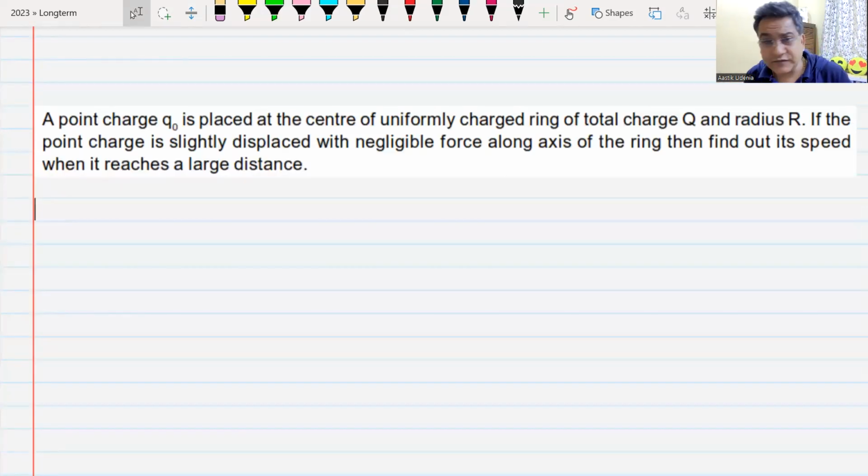Now this same question we had done in terms of 2 point charges. Now one is a point charge and the other one is a ring, and I'll give you 2 minutes to give me the answer for this one. A point charge Q naught is placed at the center of a uniformly charged ring of total charge Q and radius R. If the point charge is slightly displaced with negligible force along the axis of the ring, find out its speed when it reaches a large distance. When it says large distance, that means infinity.